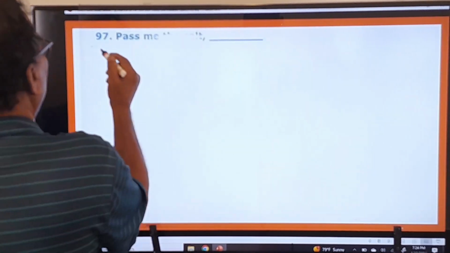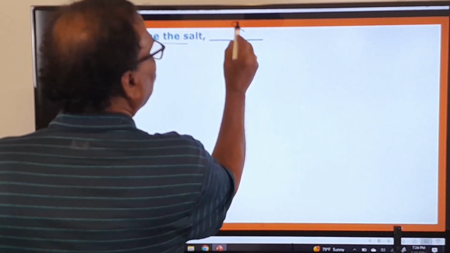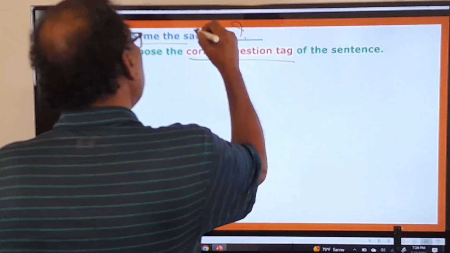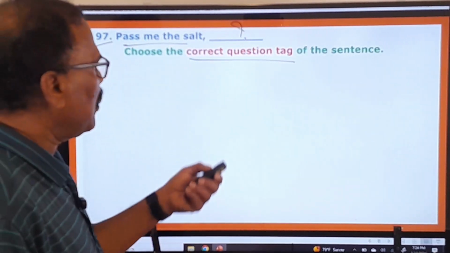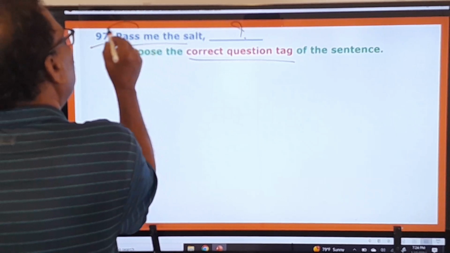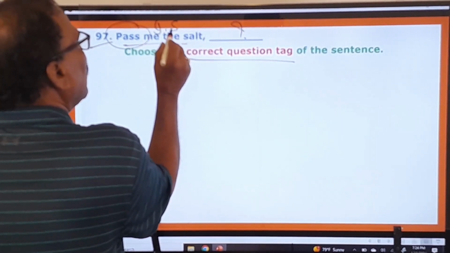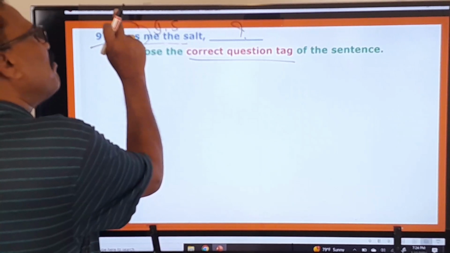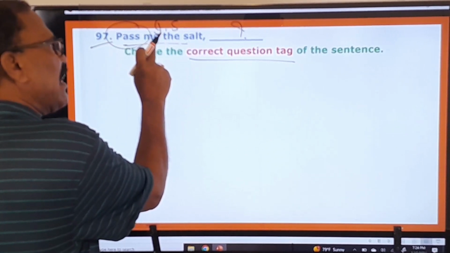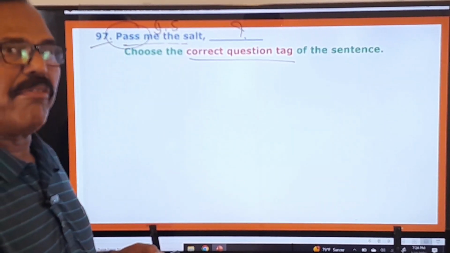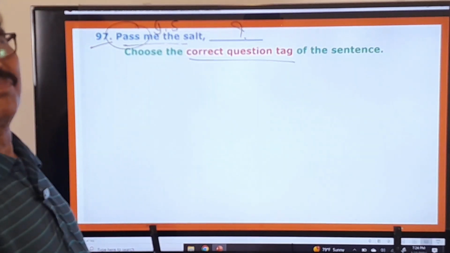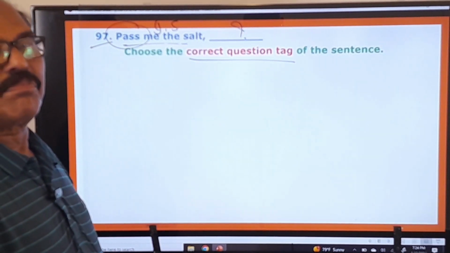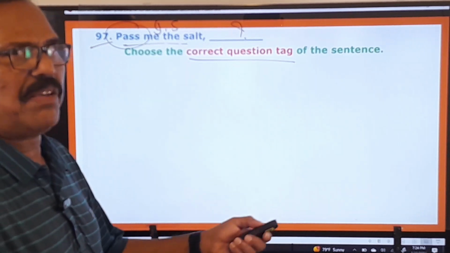Now let's move on to 97th one. Pass me that salt. Now some blank is given. Choose the correct question tag. Again, he is asking you to choose the correct question tag. Pass me the salt. This is again an imperative sentence, beginning with a base form verb. Whenever an imperative sentence is given like this, there must be used will you or won't you. Pass me the salt, will you? Pass me the salt, won't you? Any one of them you have to use.